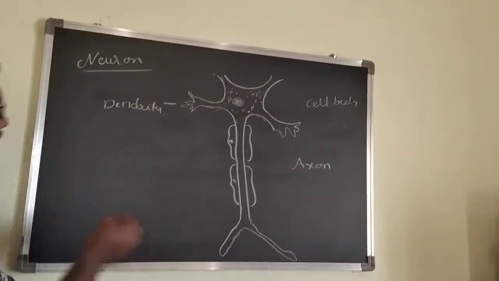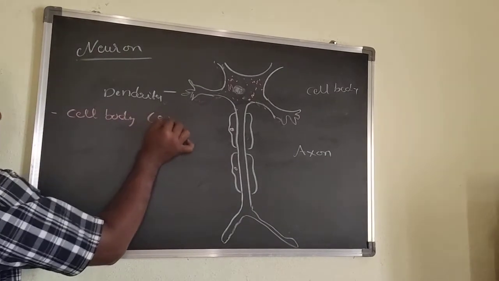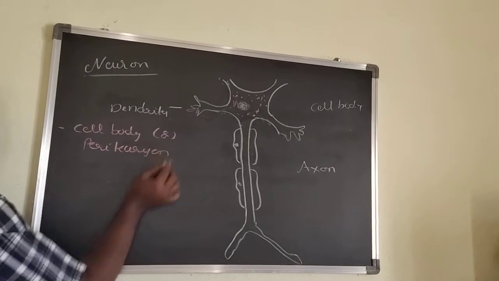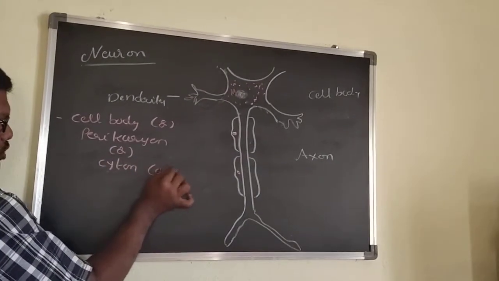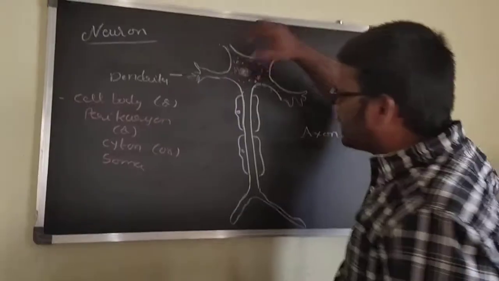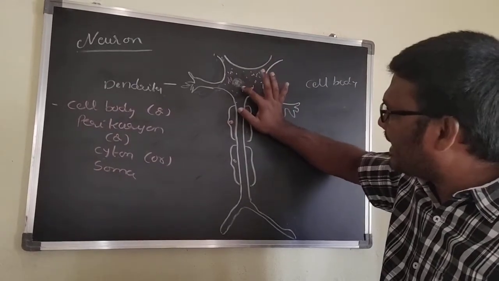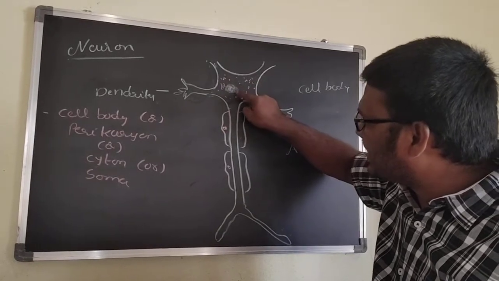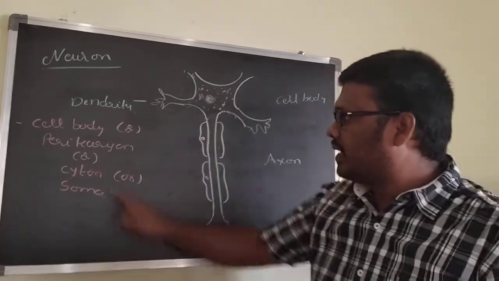Here the cell body is also called the perikaryon, or also called a cyton, or also called a soma. Now this one is the cell body. This cell body is also called a perikaryon. Kary indicates the nucleus. Here the nucleus is not present in the center, it is present in the periphery. That is what the perikaryon indicates.